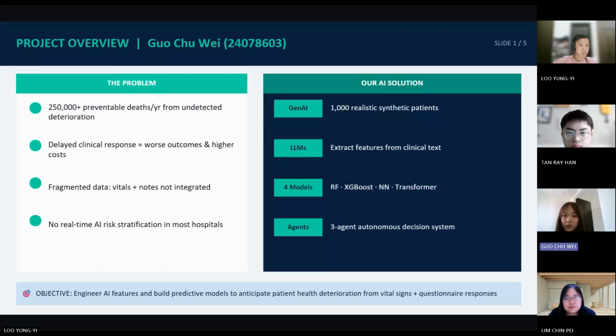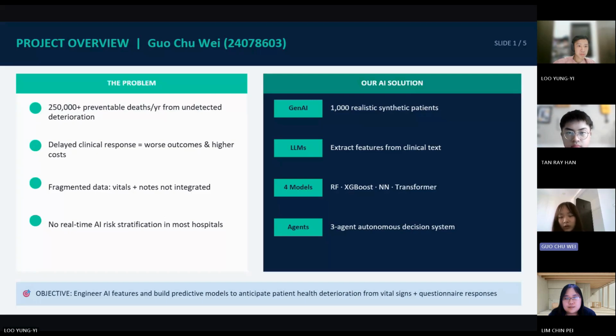We started by using generative AI to create 1,000 realistic synthetic patient records, including both vital signs and clinic notes. We then applied a large language model to extract meaningful information from the unstructured clinic text and combine this insight with structured patient data. Using the enriched dataset, we train and compare four machine learning models: random forest, XGBoost, neural network, and transformer-based models to identify patients at risk of deterioration.